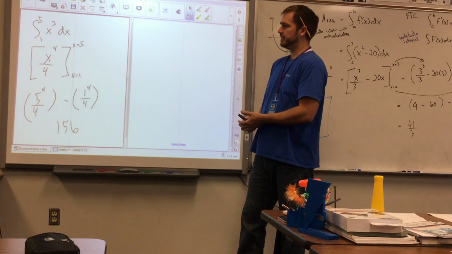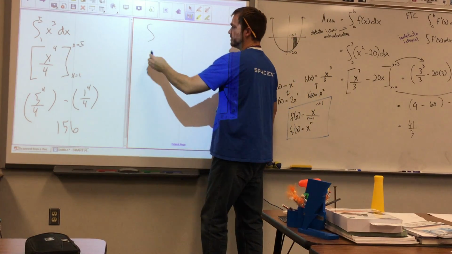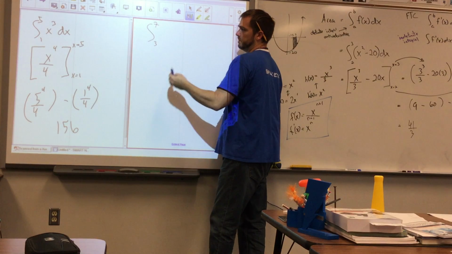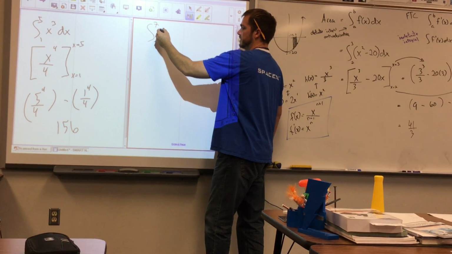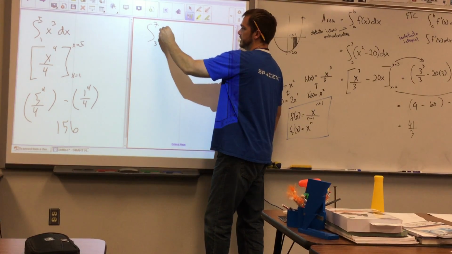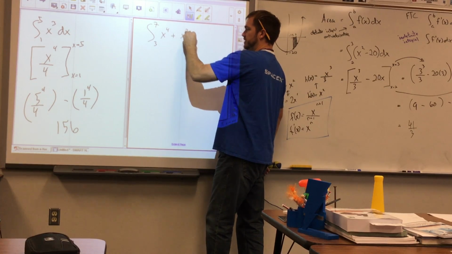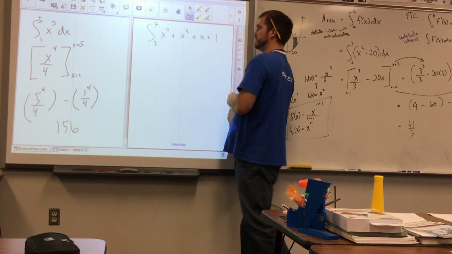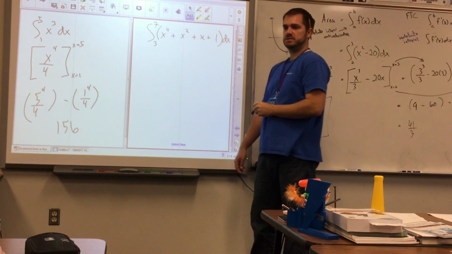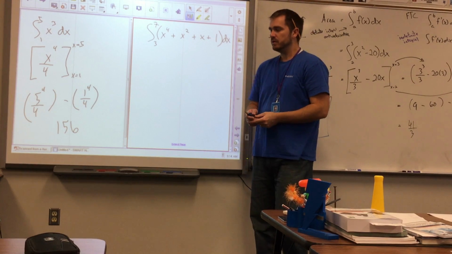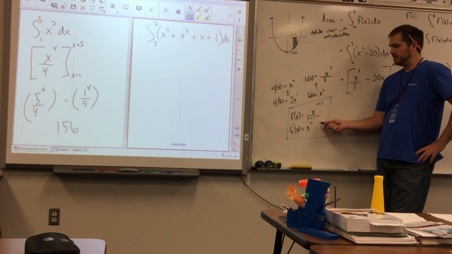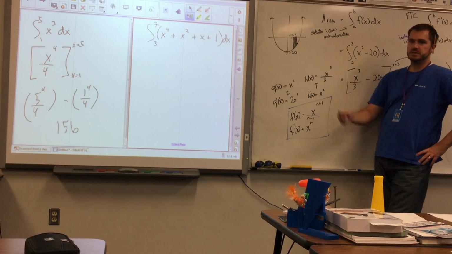Let's do one more just to solidify what we've got. We'll say the integral from 3 to 7 of, we can do something like, x to the 4th plus x squared plus x plus 1, dx. Rigel, how you feeling about this antiderivative power thing right here? Can you help me apply it here with this x to the 4th situation?